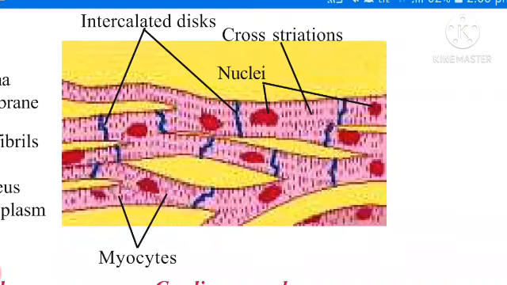And the last one is, do you know what is the last kind of animal tissues? That is none other than nerve tissue. Nerve tissue made up of nerve cells. Nerve cells are called as a structural functional unit of nerve system.